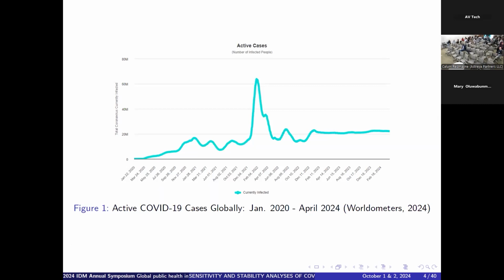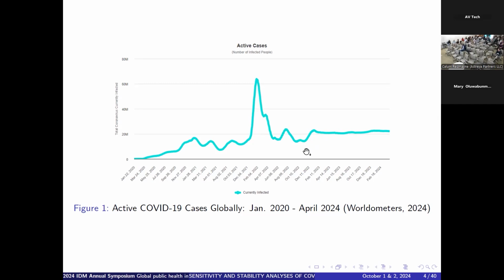Now, this figure shows the active COVID-19 cases globally, and we can see how it started in late 2019 and then progressed. We can see the peak around February 2022, and then it gradually started declining. It has some peaks and then declines. But looking at recent times, for the purpose of this research, we looked between 2022 and 2024.